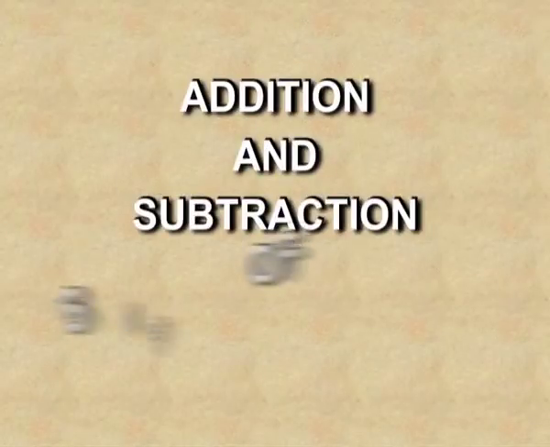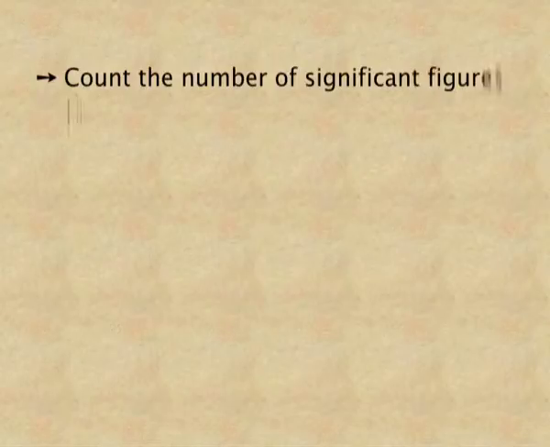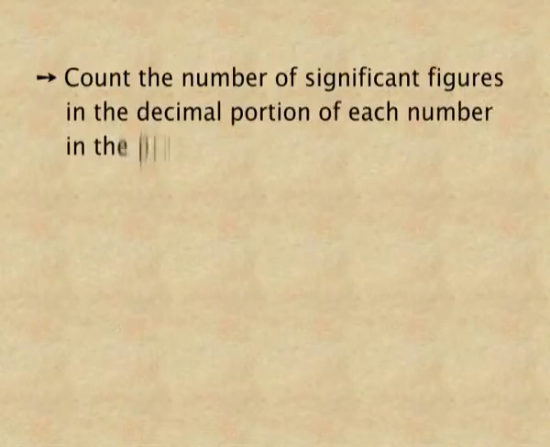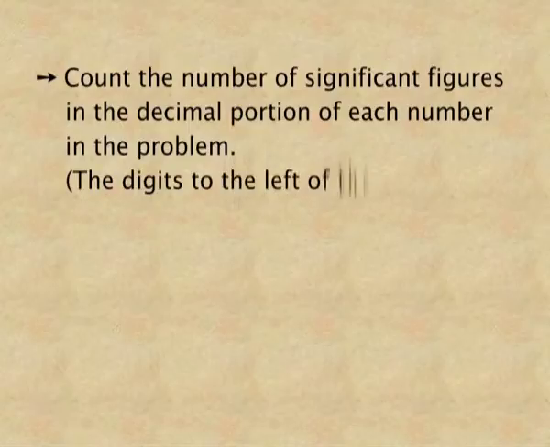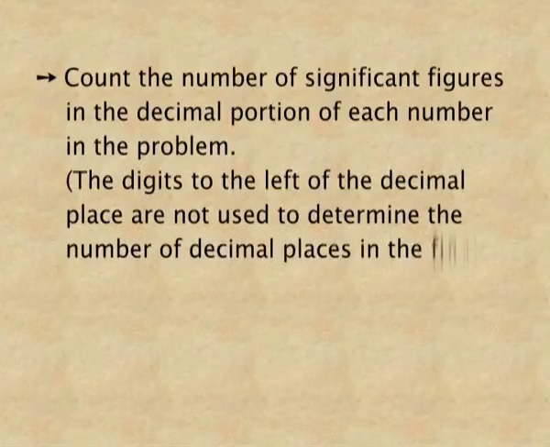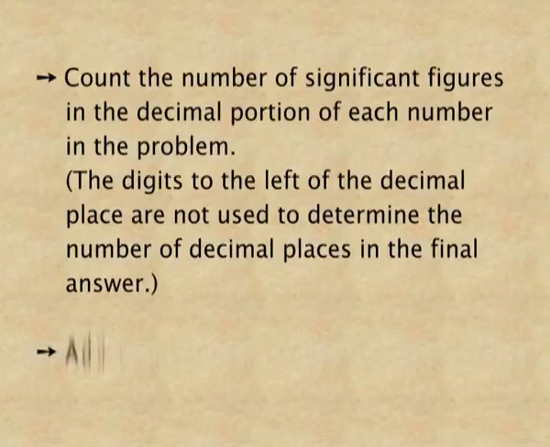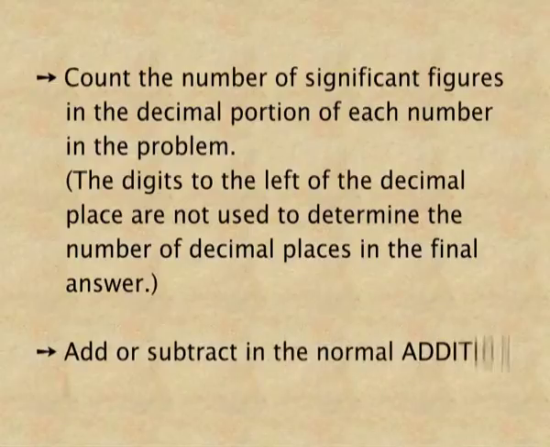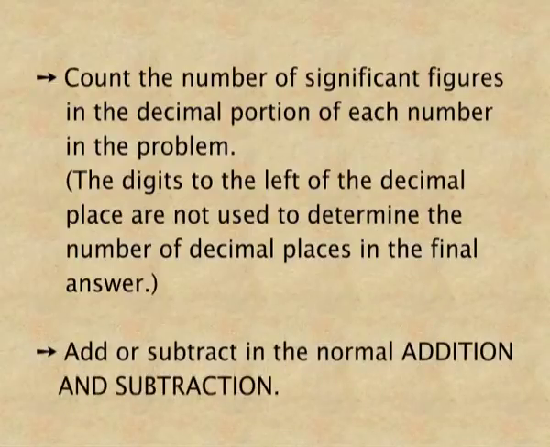Addition and subtraction of significant figures. Count the number of the significant figures in the decimal portion of each number in the problem. That is, in the problem you have to see how many decimal places are there. The digits to the left of the decimal place are not used to determine the number of the decimal. First of all, add or subtract just like we do in the normal addition and subtraction and find out the answer.